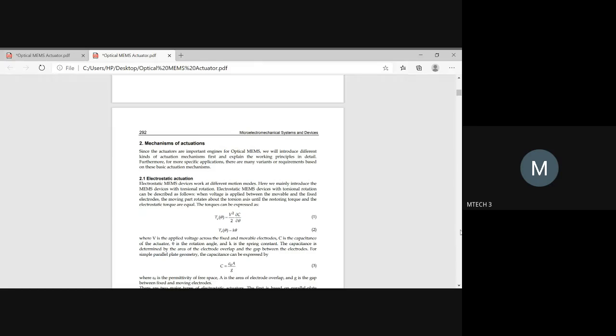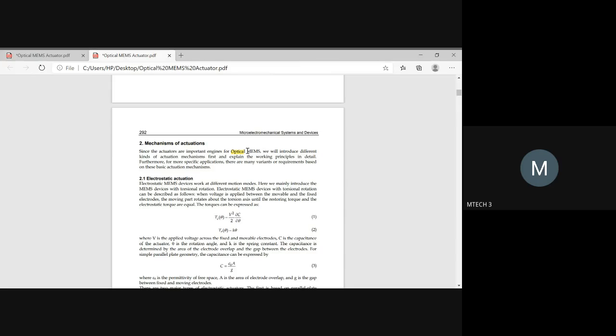Okay, so with that aspect, we can see the mechanisms of actuation as told in the first part. When it comes to mechanisms of actuation, we have studied this related to our actuators and also understood the mechanisms involved in making smart structures. The same concept has been focused on here for optical MEMS.